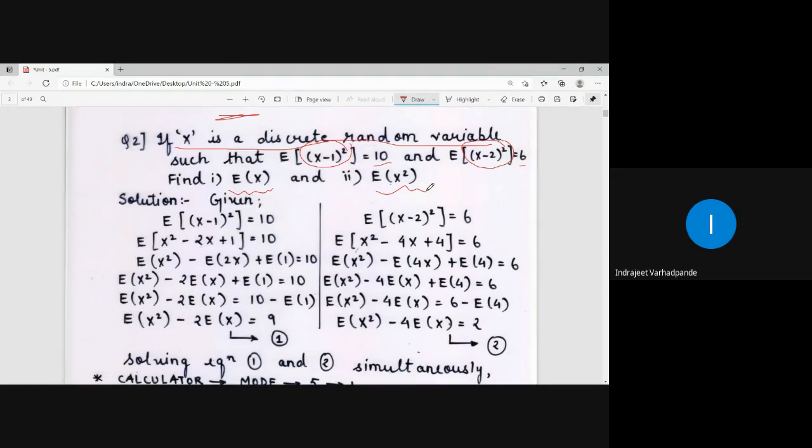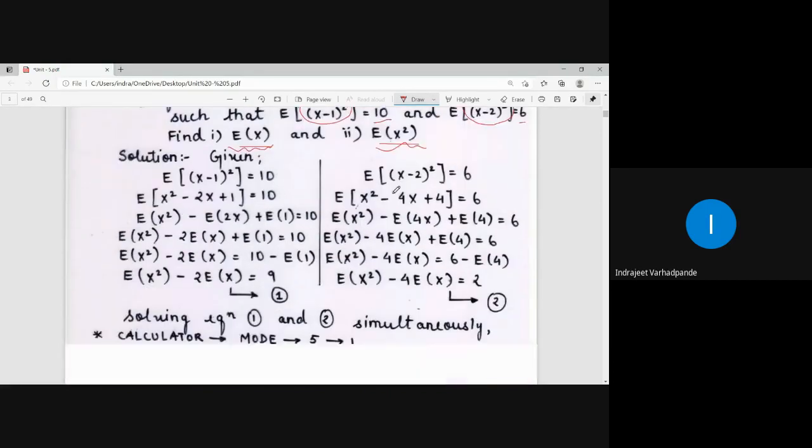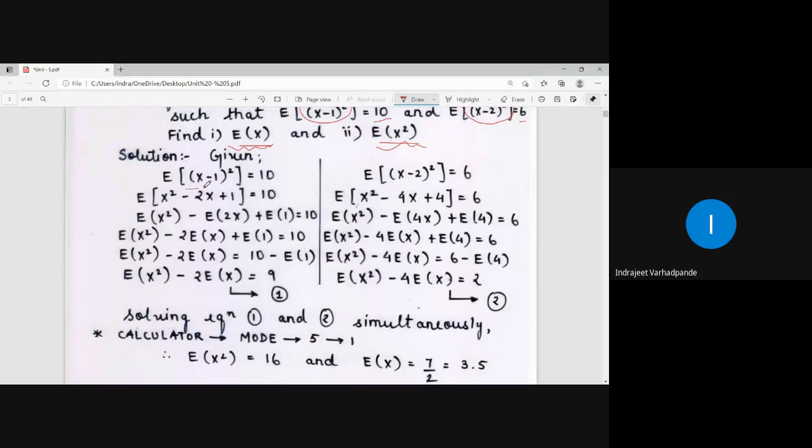Here, what they have given for comparison or for simultaneously solving them, they have given you the expectation of so and so values, and now you are asked to determine the value of expectation of x and expectation of x square. अपना काम क्या है, एक्सपांड करिएगा उसको अपने रूल के हिसाब से. What is expansion of x minus 1 whole square? It is x square minus 2x plus 1.